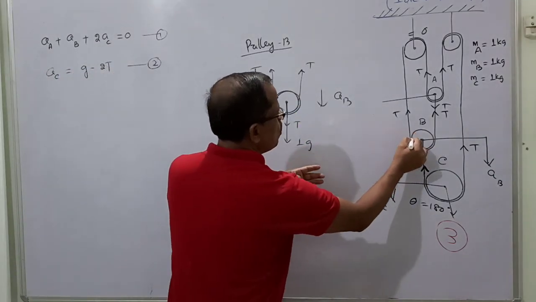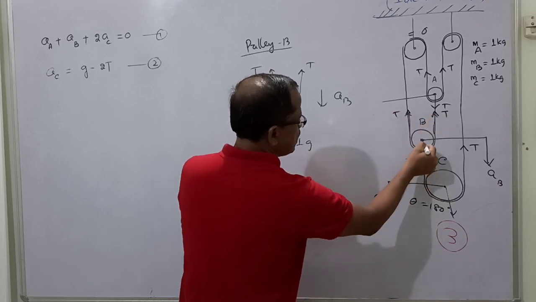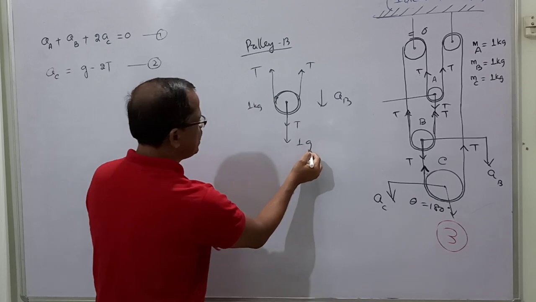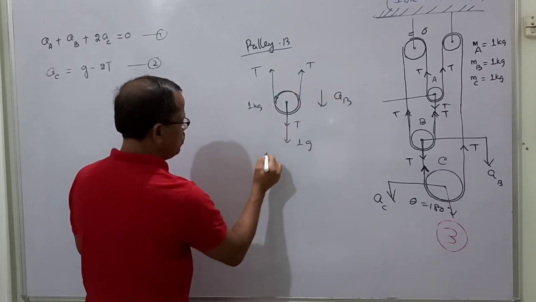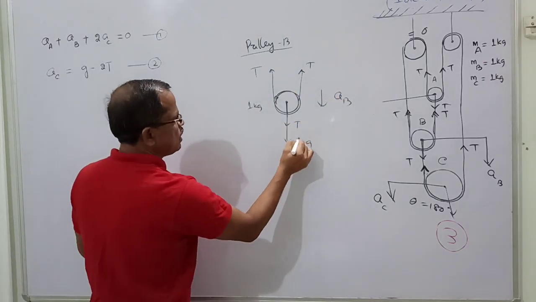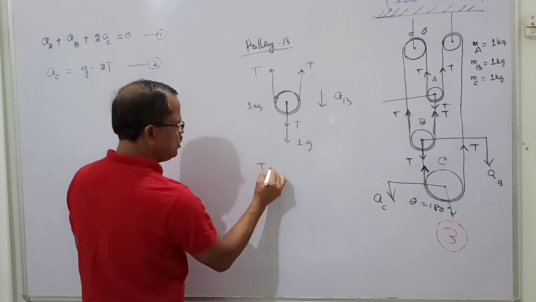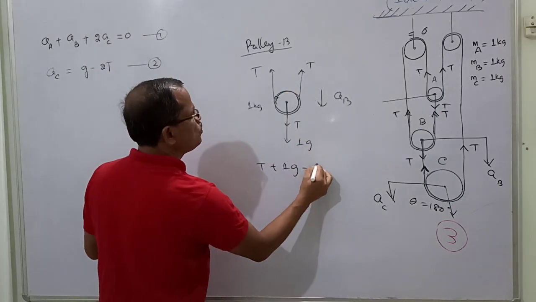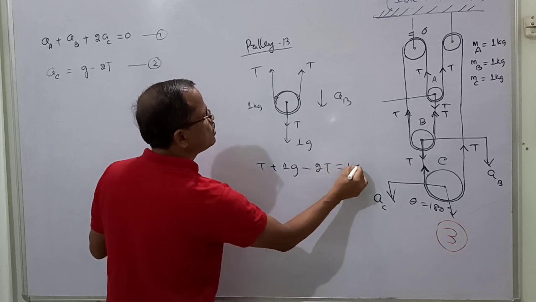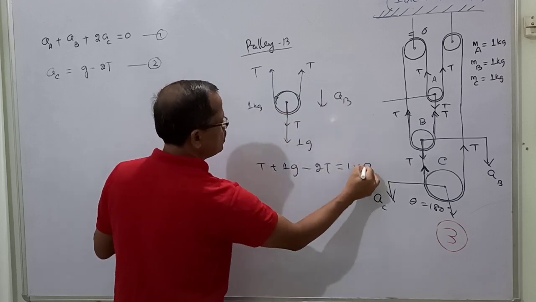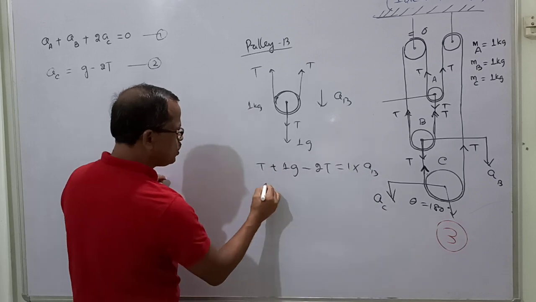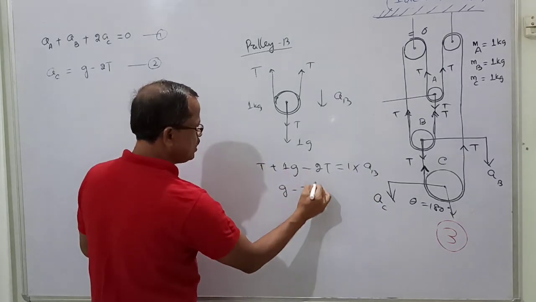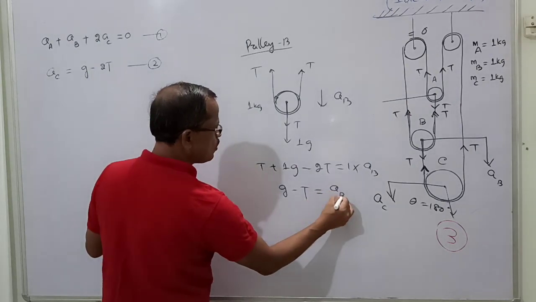Now this is the free body diagram of B. What are the forces? Upward T, upward T. Another string is connected to C. So T, and weight, I have shown weight mg. It is going down. So Newton's law says T plus 1g minus upward 2T is equal to mass, 1, into acceleration AB. So this shows g minus T is equal to the acceleration of the body B.